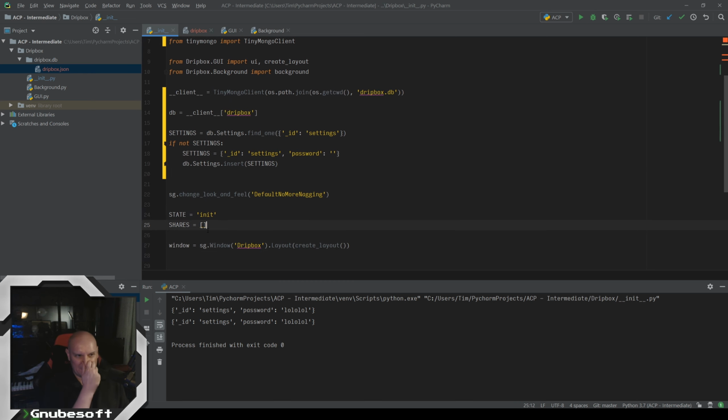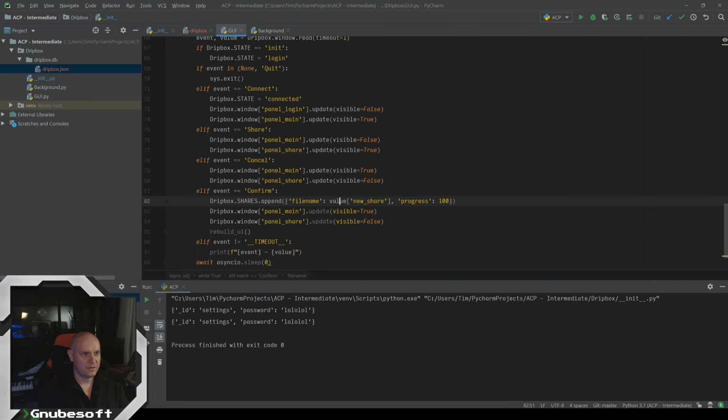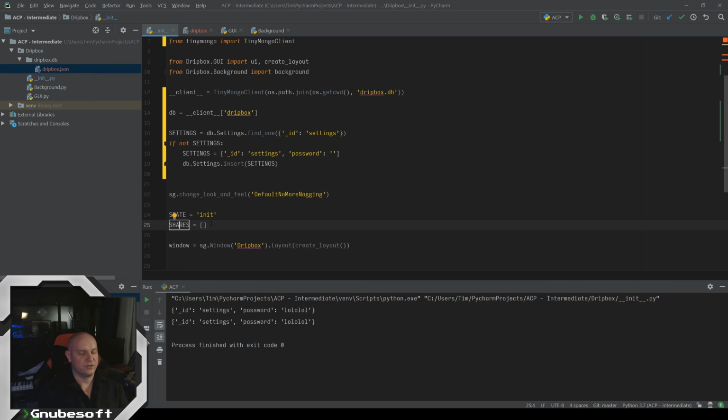So let's now remember for our shares, the things that are just disappearing. We just have this global variable here that we're just appending things into. And since that's just a variable, it's just going to disappear as soon as our program closes. So let's get rid of that. And now let's make shares equal to db shares collection find.